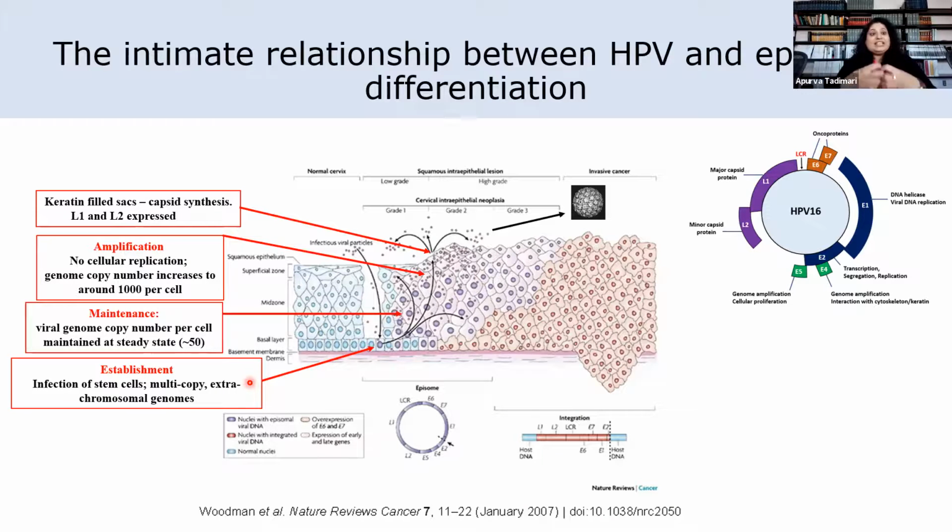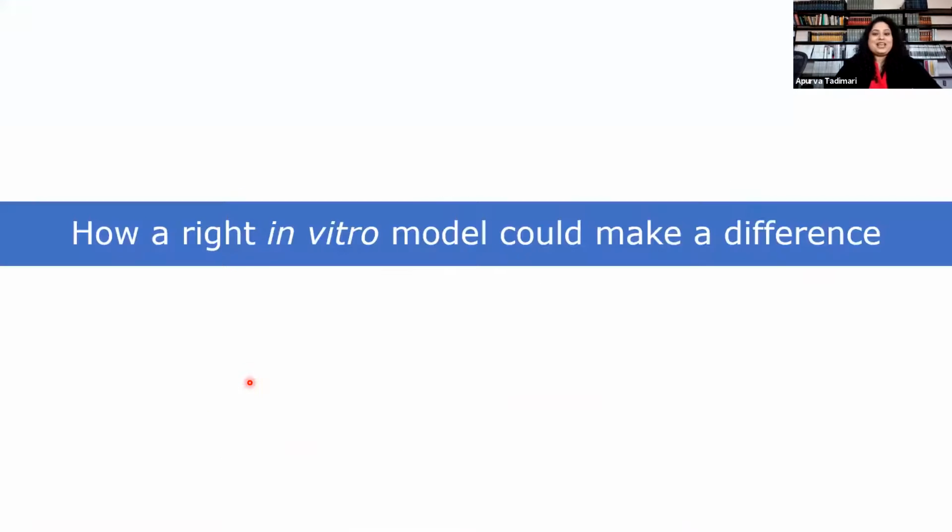Thus, as you can see, there's an intimate relationship between the HPV and the epithelial differentiation, which is brought about by expression of various viral proteins by this crosstalk between the virus and the host. So this just establishes the importance of studying the virus and the host as a component and not just studying the virus on its own. So this is briefly about the virus life cycle.